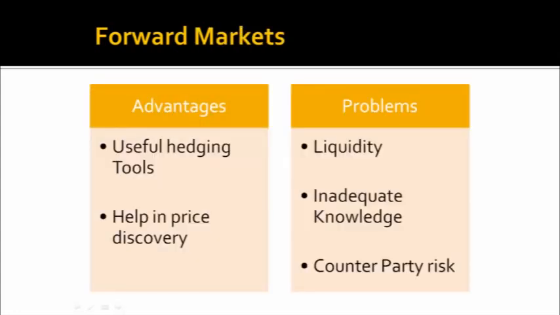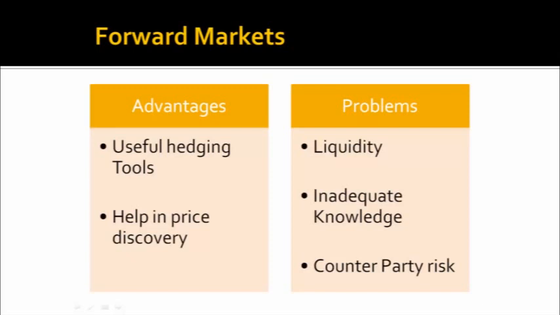So there are various advantages of forward markets also, but there are certain problems too. The first is they can be used as a hedging tool. Now how? If we take our example, when the farmer enters into that forward contract with the bakery owner for selling 50 tons of wheat after 6 months, he is hedging himself against the fallen prices. On the other hand, the bakery owner is hedging against the shortage of supply. So both of them have certain expectations regarding the future, and regarding that risk, they are hedging themselves or mitigating that risk by entering into a forward contract.